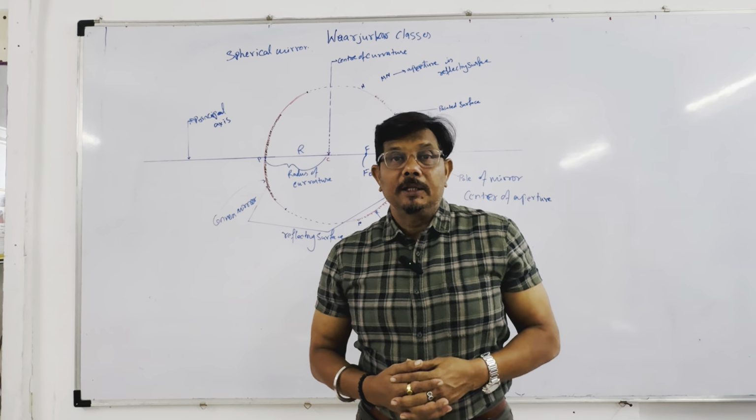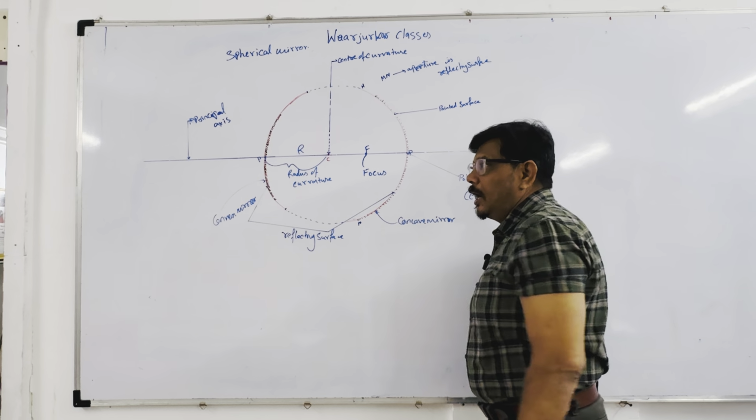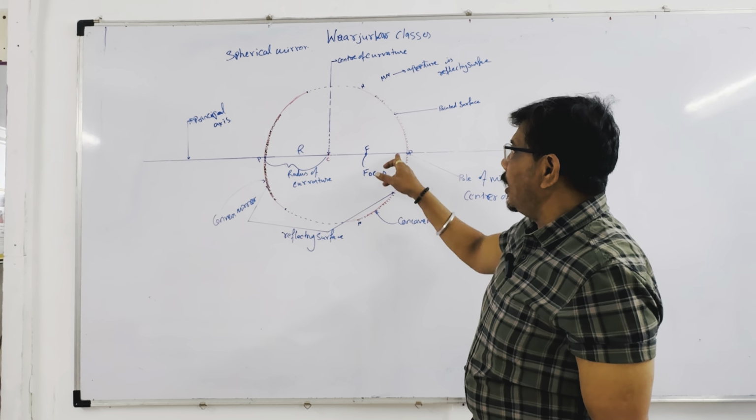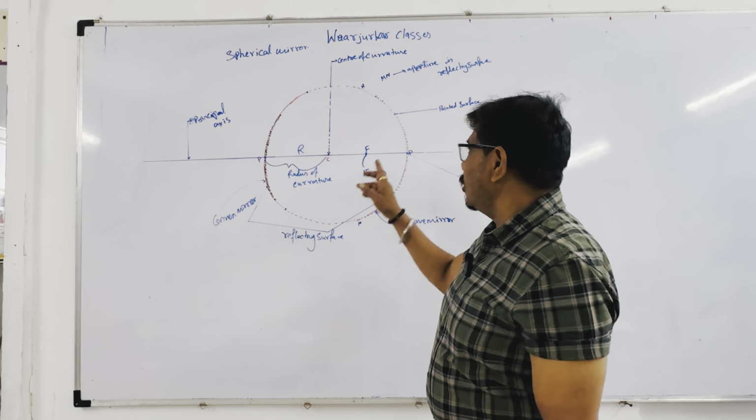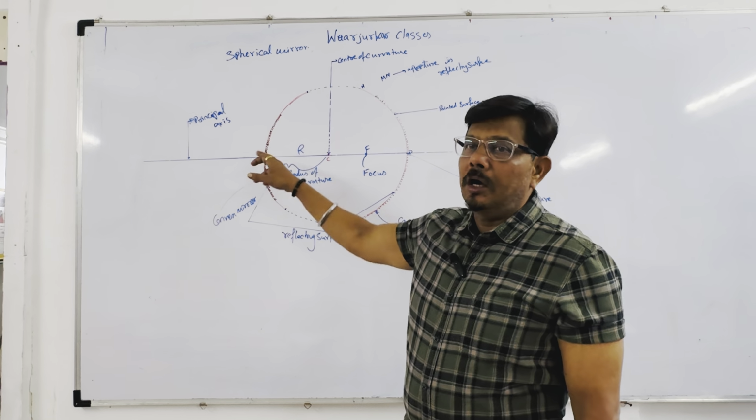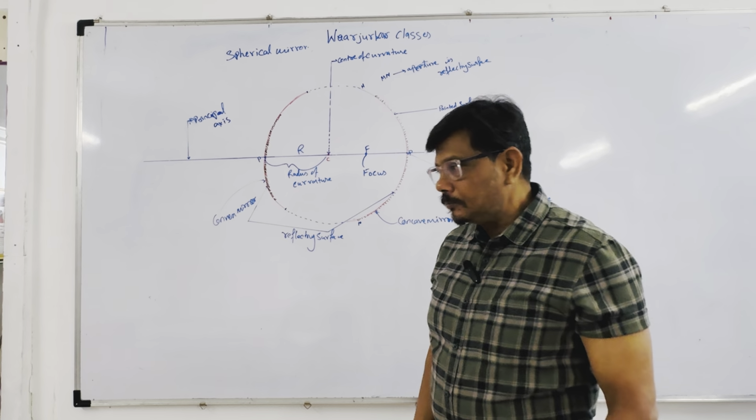If the inner part is painted, it will become a convex mirror, and we see our face from the swelled part or outer part. When we paint the outer part or swelled part and we see our face from the inner part, that is called a concave mirror. This is called a convex mirror.